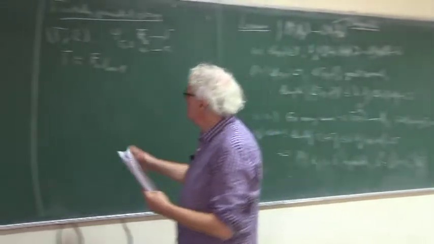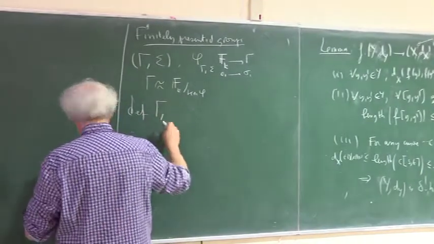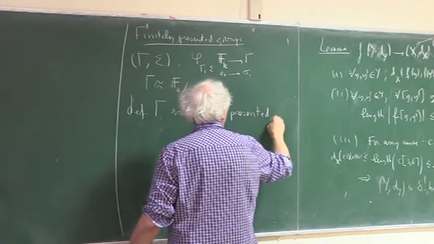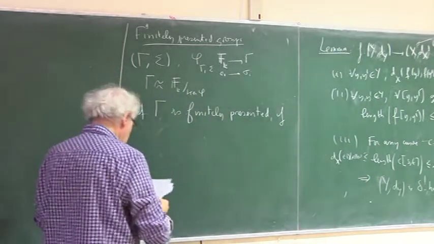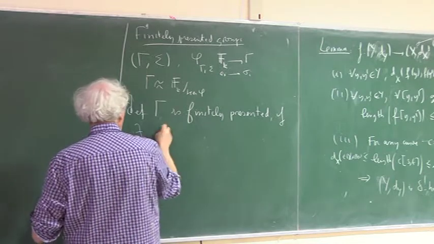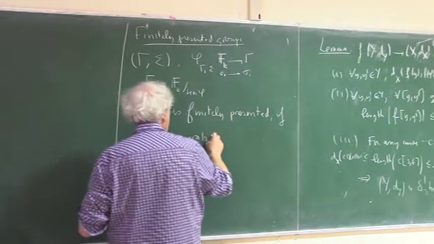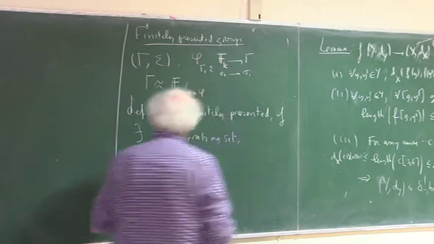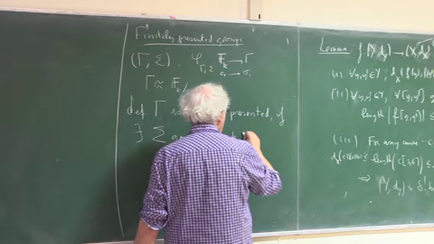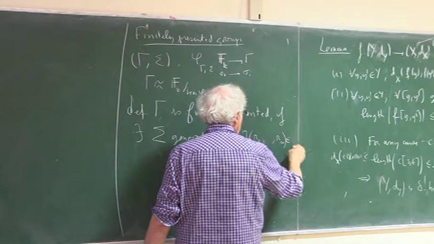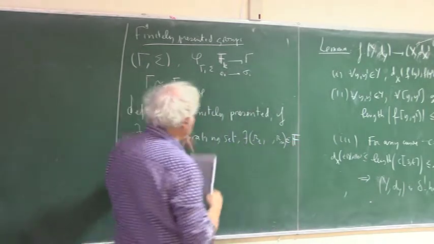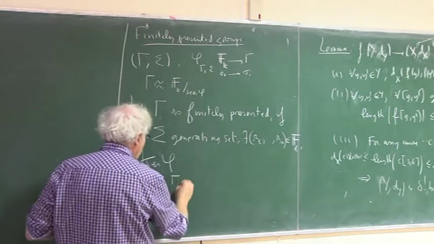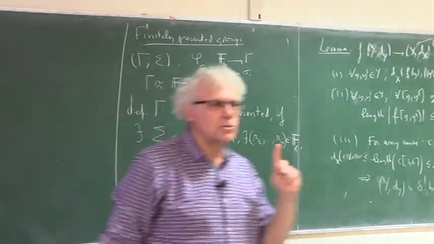We say that gamma is finitely presented if there exists a generating set sigma of gamma, and a finite number of elements R1, ..., Rn in the free group Fk, such that the kernel of the marking map is generated as a normal subgroup.